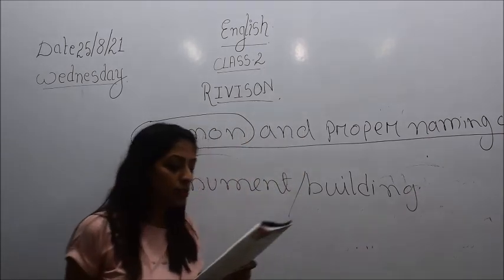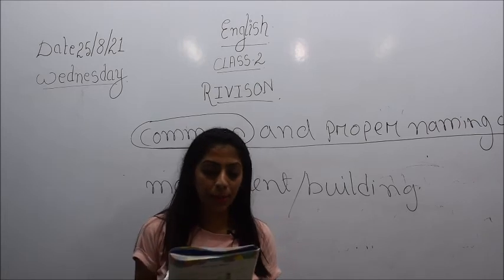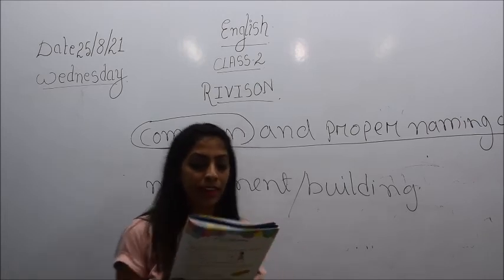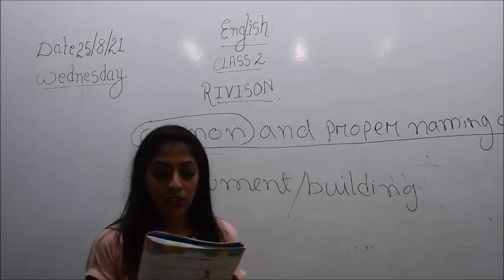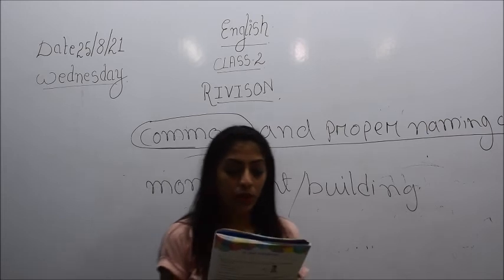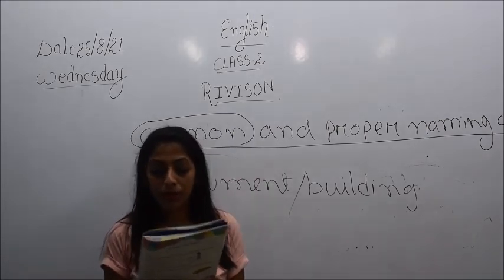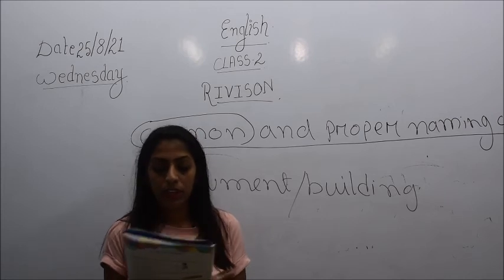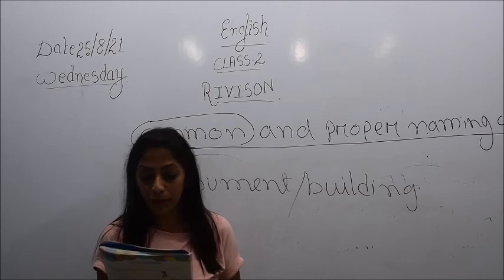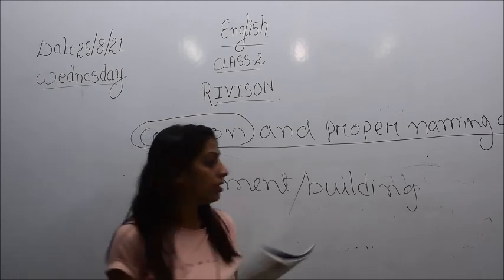Alright children, so with this we finish exercise number B, and the last one we will see now says fill in the blanks using the clues in the brackets. One has been done for you. The Amer Fort is near Jaipur, name of a monument. Then the second one is dash is my best friend, so you have to mention the name of your best friend. Then dash is the capital of India, so the capital of India is Delhi.